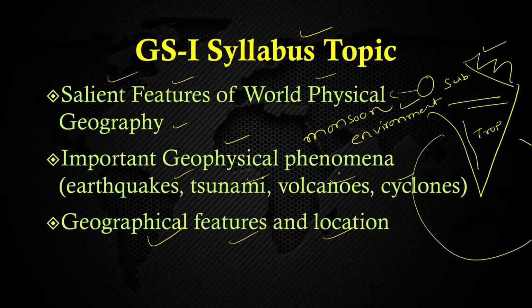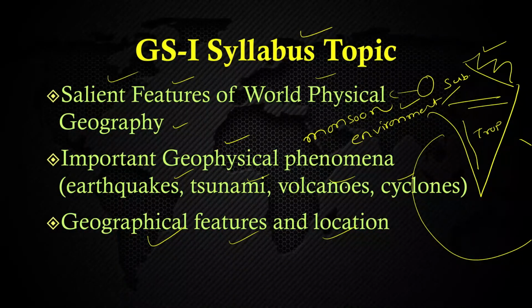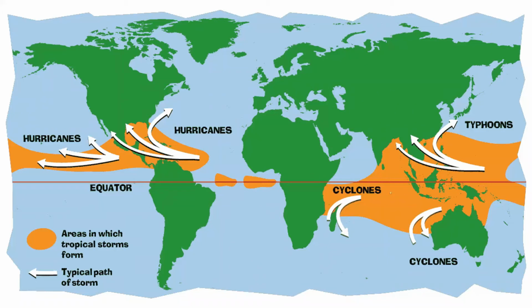of these geographical features, like the Aravali being parallel to the monsoon, so there is hardly any rainfall in the western part of Rajasthan, because it is parallel to the flow of the Bay of Bengal and Arabian Sea branches of this monsoon, isn't it? So we can see certain cyclones, means here we have said that cyclones are important geophysical phenomena. So if these cyclones are there, these tropical cyclones which are near the 0 degree latitude.